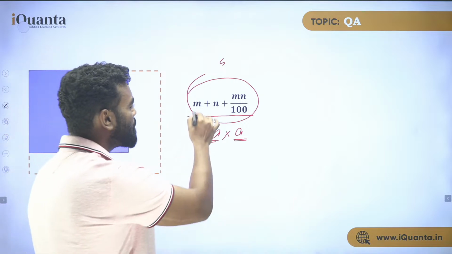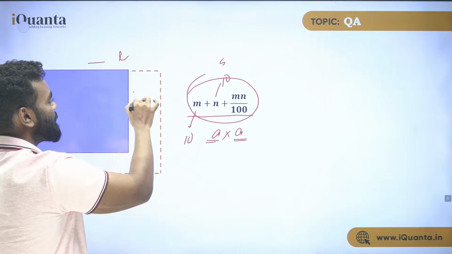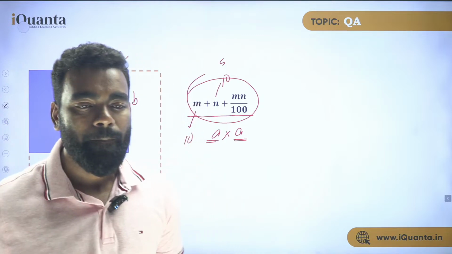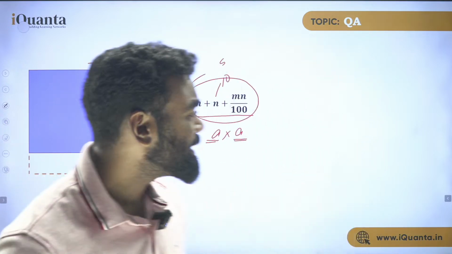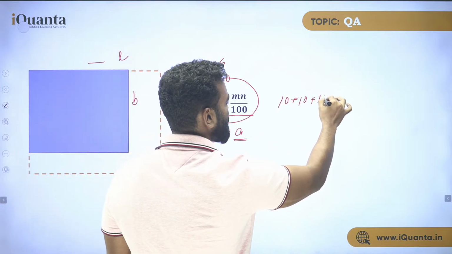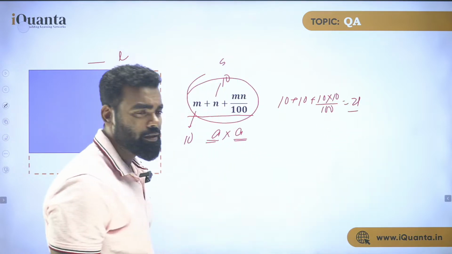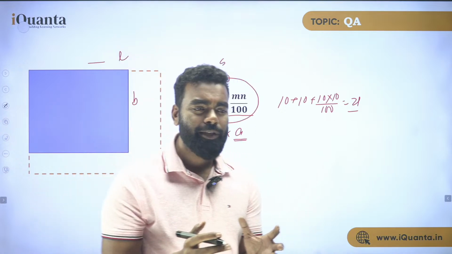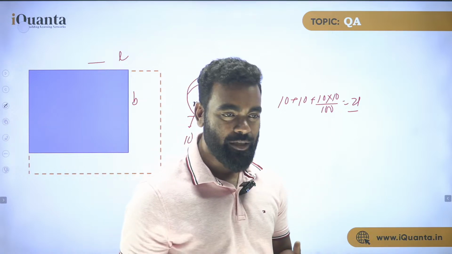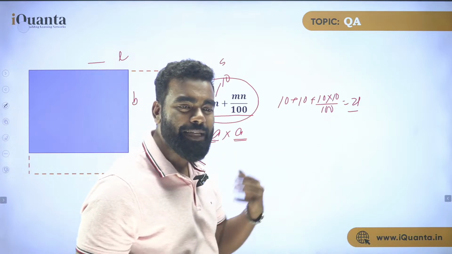So if you use this formula, put M as 10, put N as 10 also. Because if you think it is the length or the breadth, the length is increased by 10% and the breadth is also increased by 10%. Am I clear? So if both are 10, your answer is 10 plus 10 plus 10 into 10 upon 100, which is nothing but 21, right? So how we get 21, you have understood? Just by using this formula also. This is known as the formula for successive change. Now because it is increased, it is 21%, it can be decreased also. It can be increased and decreased also.